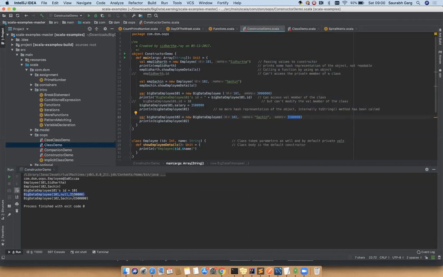Then Siddharth, can you explain again why you can access the private member and why you can't? There is no why, it's the syntax only. If you define the constructor parameters with var or val keyword, this becomes non-private. You can directly access it outside the class. If you don't declare var and val keyword, it will by default become private. This is the way it has been designed. That's the syntax.